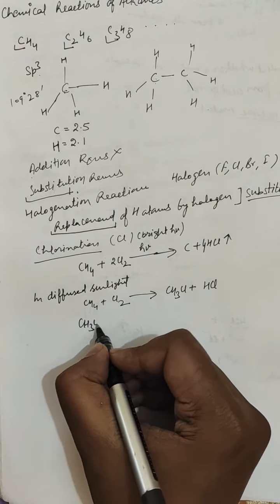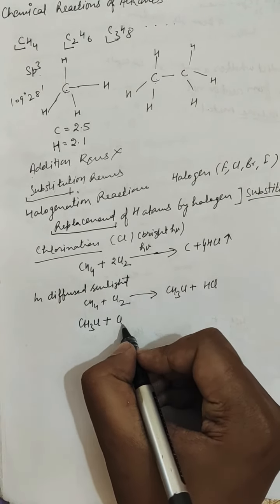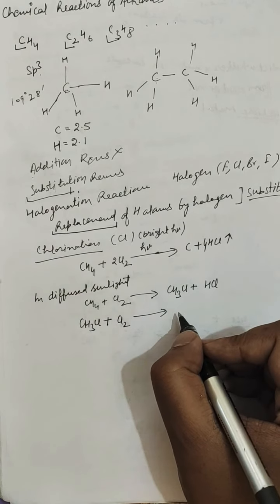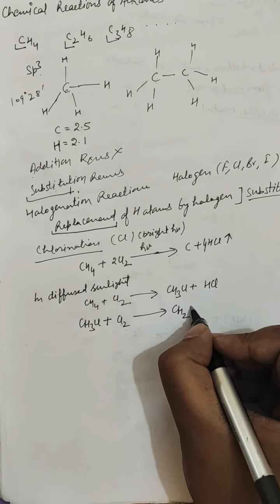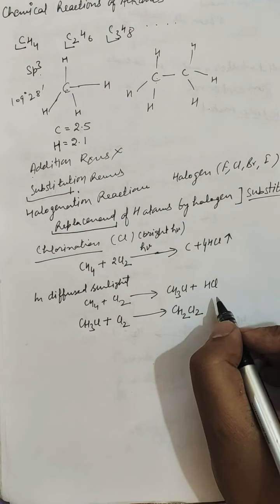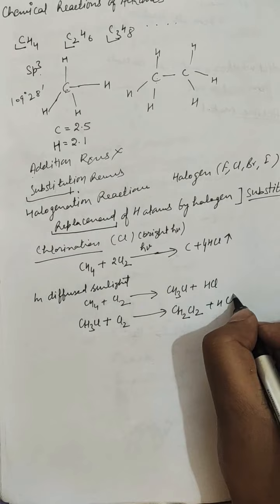Further, CH3Cl reacts with a chlorine molecule, which results in the formation of dichloromethane plus HCl.